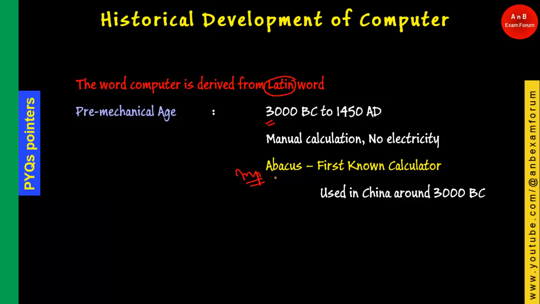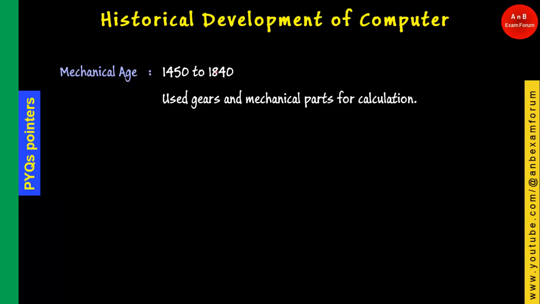Coming to the next age, the mechanical age. Again, you need not bother about this specific period. In the mechanical age, they used gears and mechanical parts for the calculation, as the word itself suggests, mechanical. Mechanical means something which is moving, and with the help of gears and some mechanical parts, you are doing the calculation.